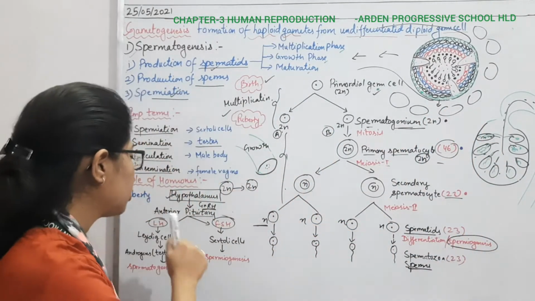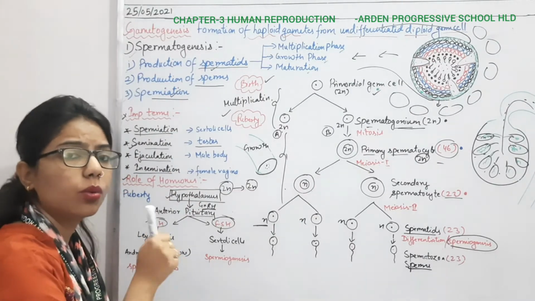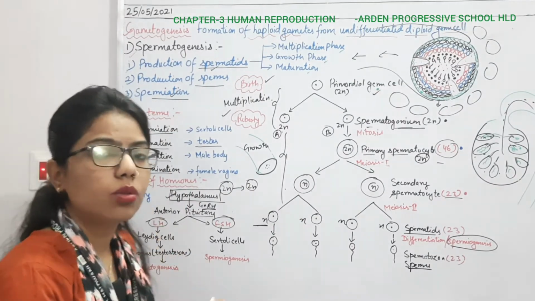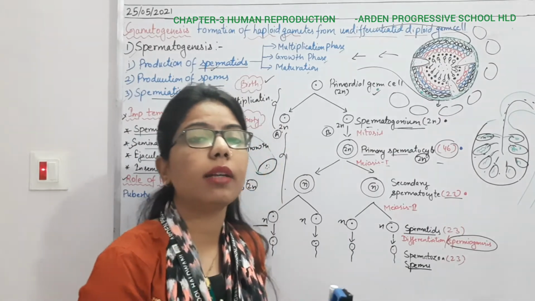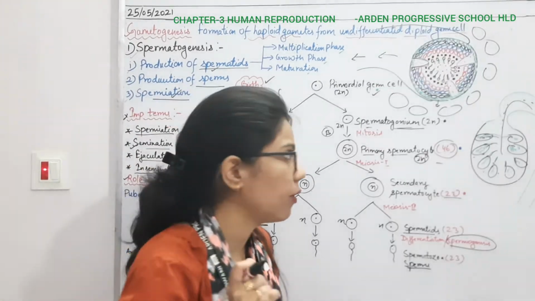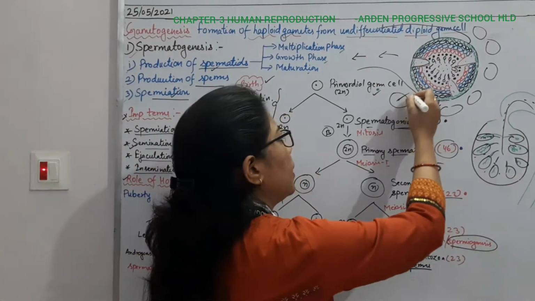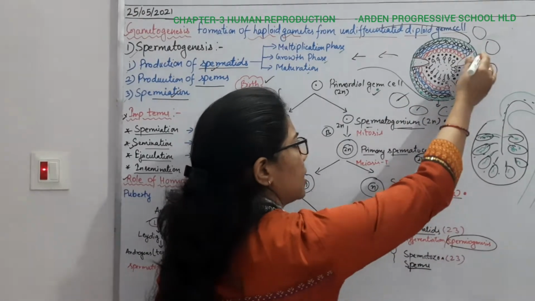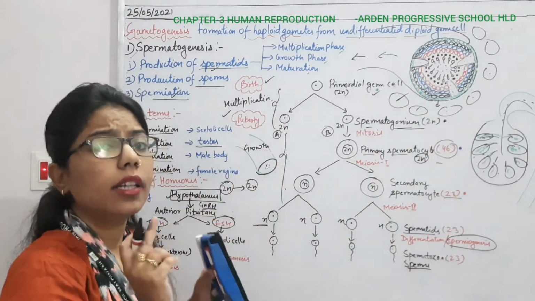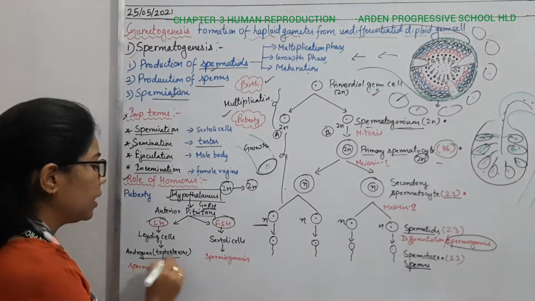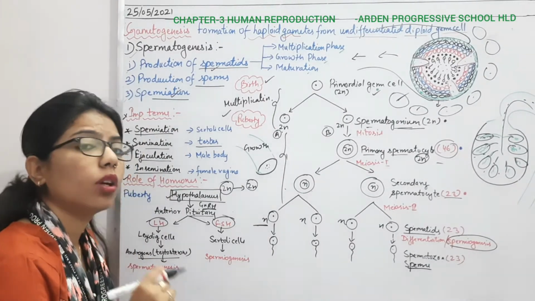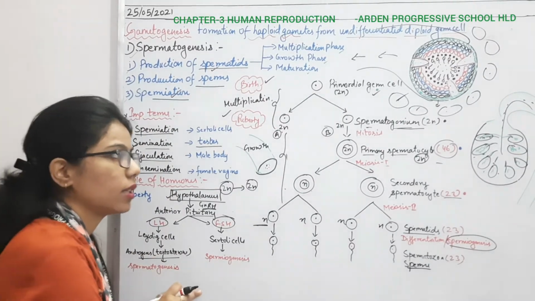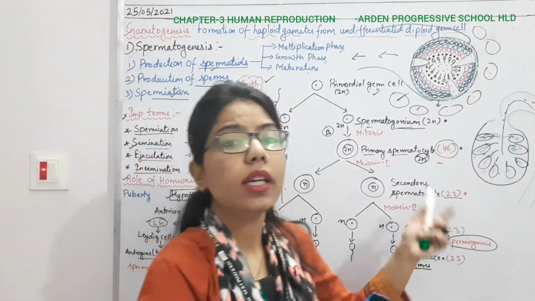And what is the function of these Leydig cells? They secrete the androgen hormone, and in that, testosterone is very, very important. These Leydig cells release the testosterone hormone, and this hormone is useful for stimulating spermatogenesis. It means that the formation of sperm is due to what?